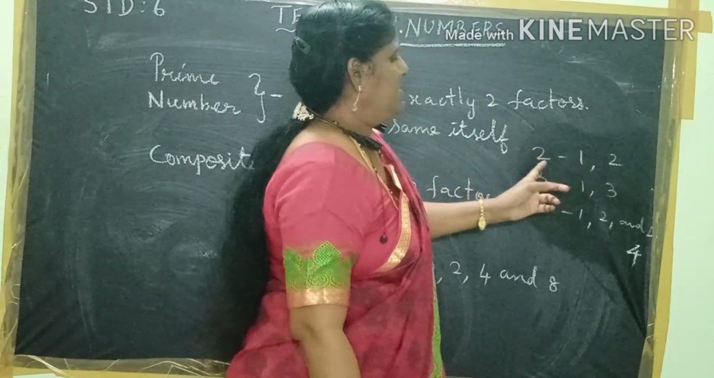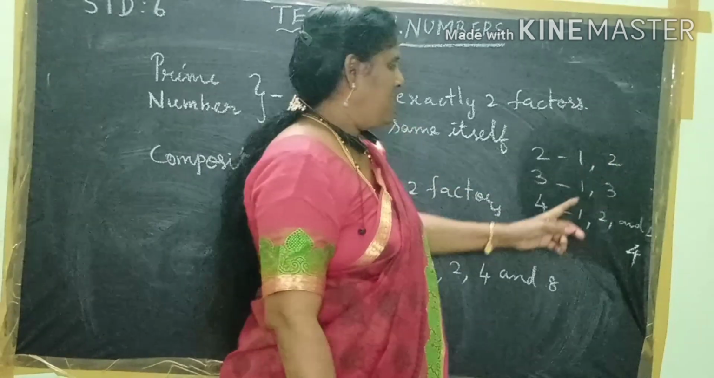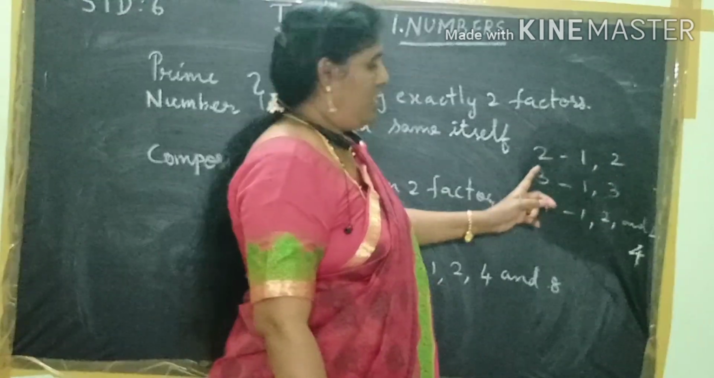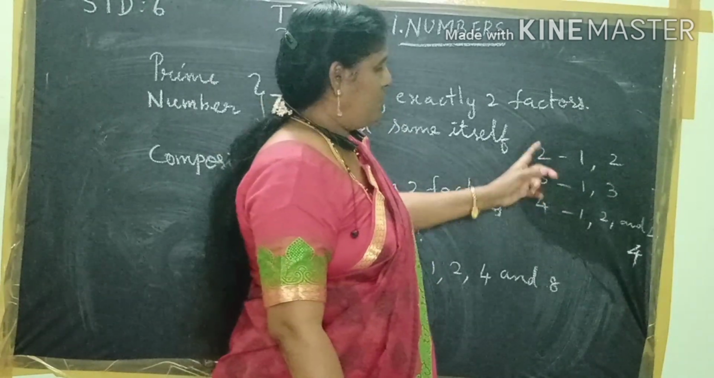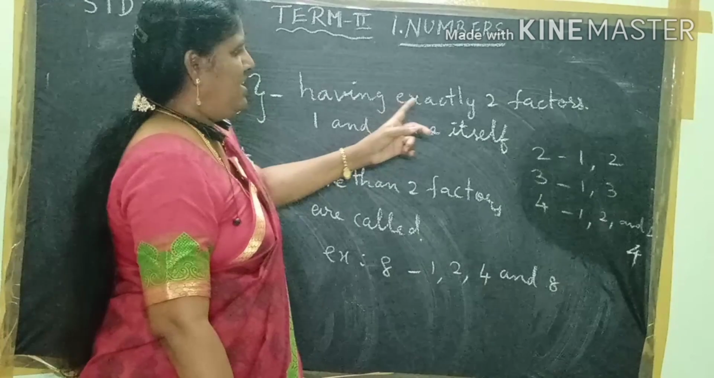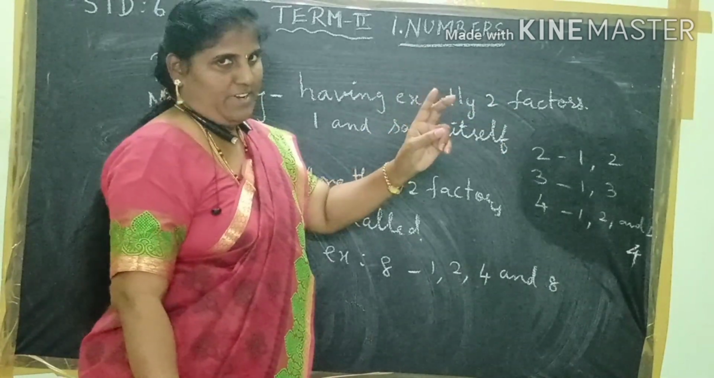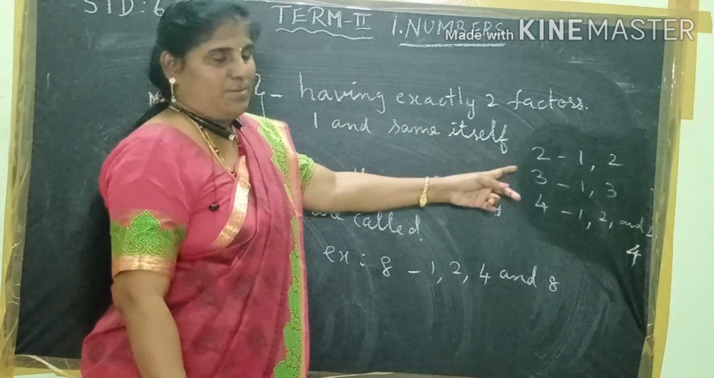So here, see this number 2 having only 2 factors, that is 1 and 2. That means 2 is the same number. And 3 also having 1 and 3, that is the same number. So these 2 numbers are called prime numbers. See, what is the reason? Exactly 2 factors. What are the factors? One is 1, the other one is the same number.